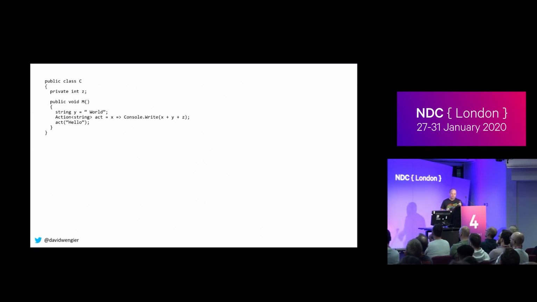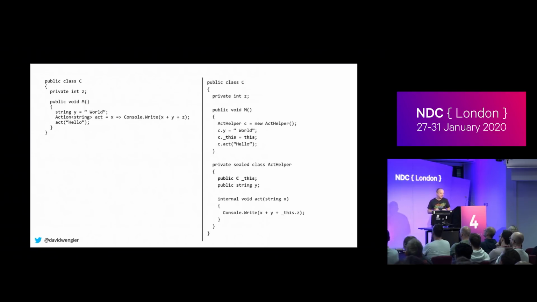But before we finish on closures, just to complete the story, if we close over something from outside the method our lambda is in, things get a bit more tricky. We can't just hoist Z up to be a field on our class, because Z is now living in our outer scope. It could be set by another method on this class. It could be a public thing that gets set by who knows what. It could be a property or a method that does some work. So this now has to capture the entire class. It's actually capturing the this.